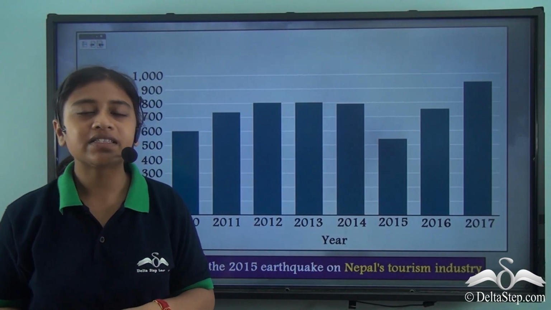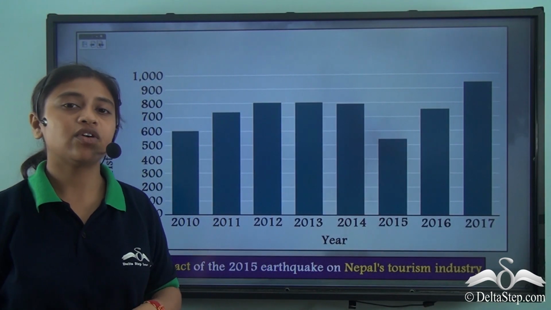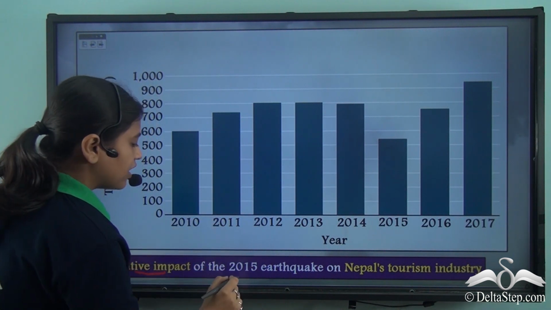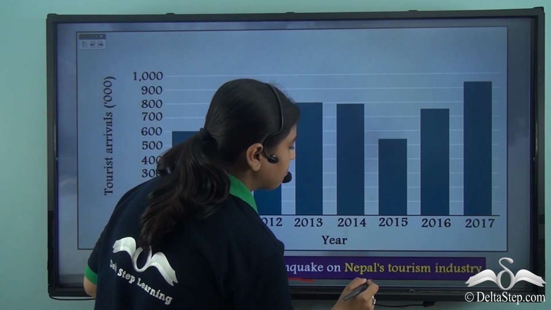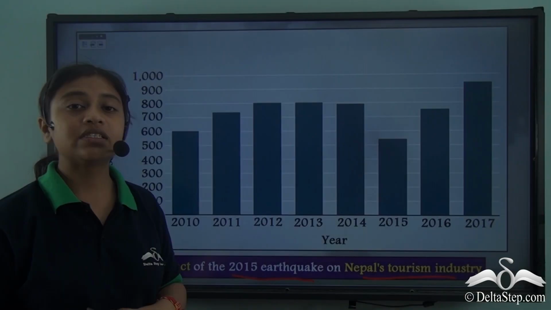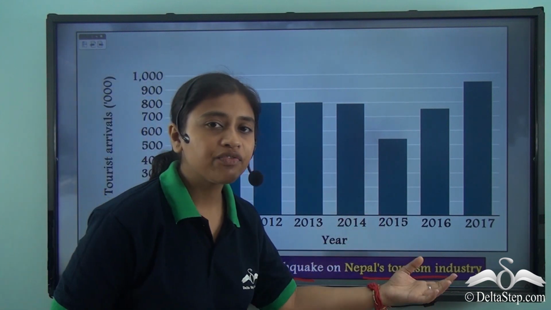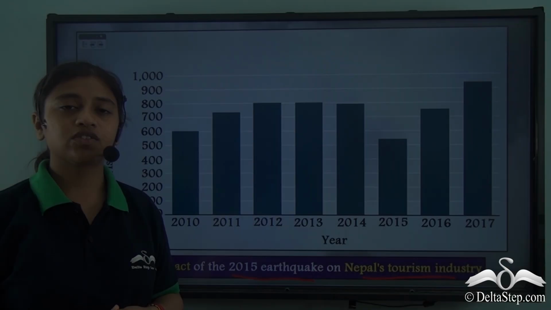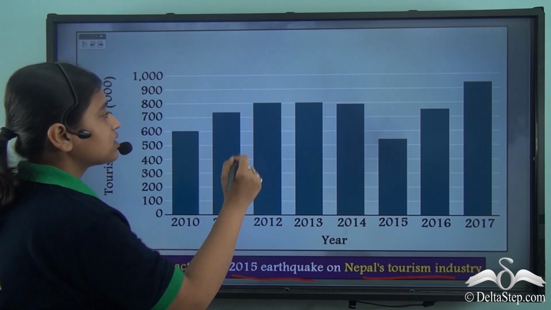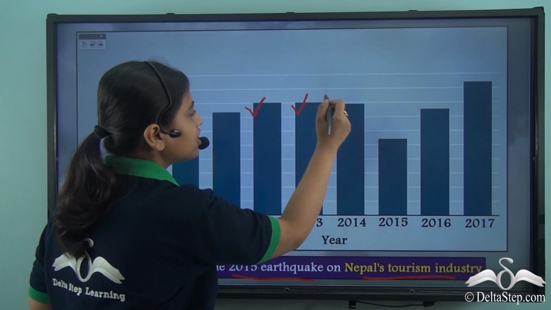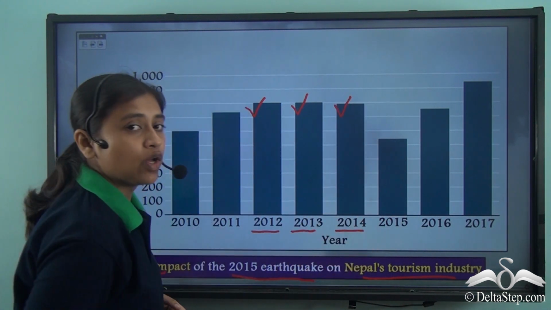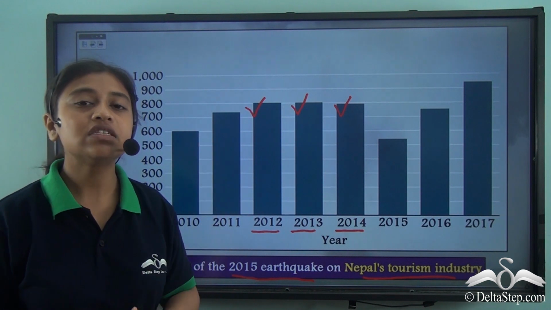Now here we have a simple graphical representation through a bar chart that tells us the negative impact of the 2015 earthquake on Nepal's tourism industry. So we see that the number of people who visited Nepal before the 2015 earthquake was this. From the chart we can see that while the tourism industry was positively flourishing in 2012, 13 and 14 with around 8 lakh tourist arrivals.